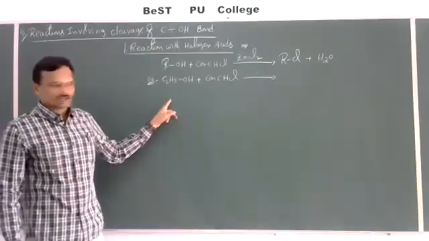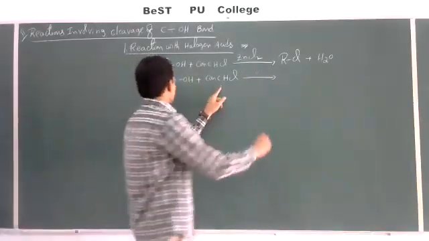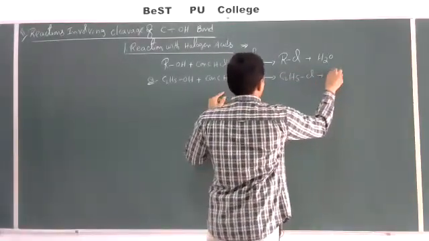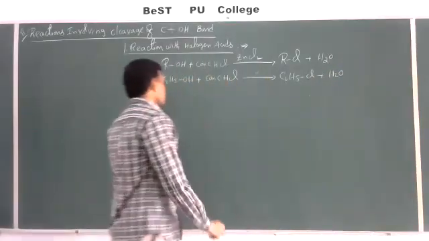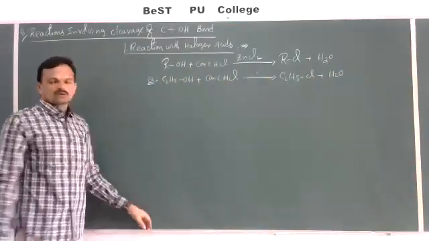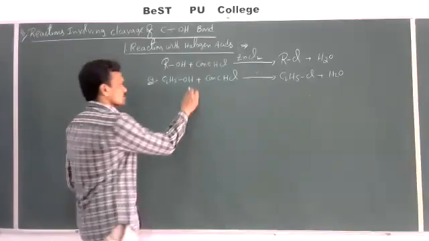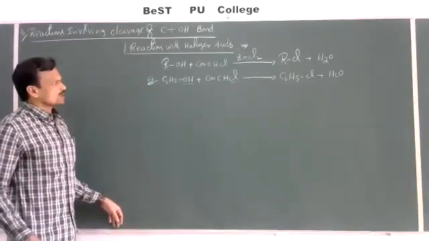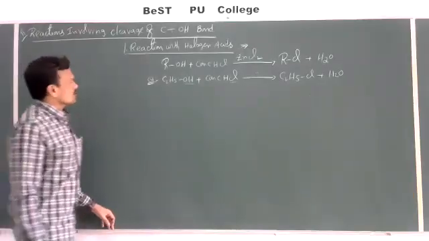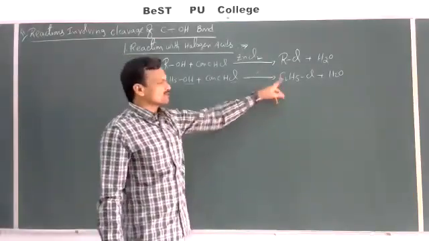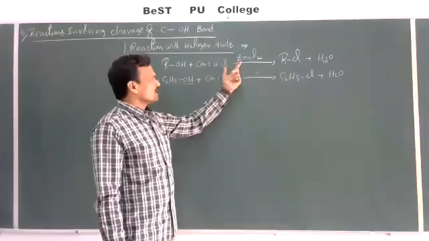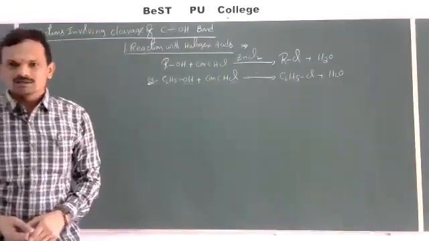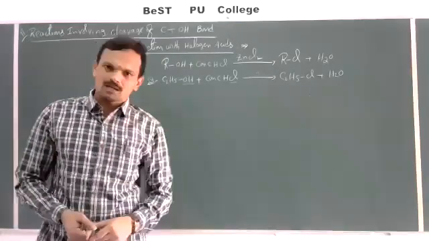Ethyl alcohol is allowed to react with the concentrated HCl. Then we can get ethyl chloride, C2H5Cl, plus H2O. This is just a nucleophilic substitution reaction, so this OH minus is replaced by Cl minus. This is the way of preparation of chloroalkanes from alcohols by reacting with the mixture of anhydrous ZnCl2 and concentrated HCl, which is known as Lucas reagent.